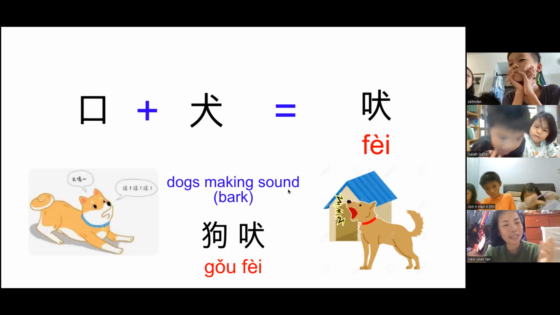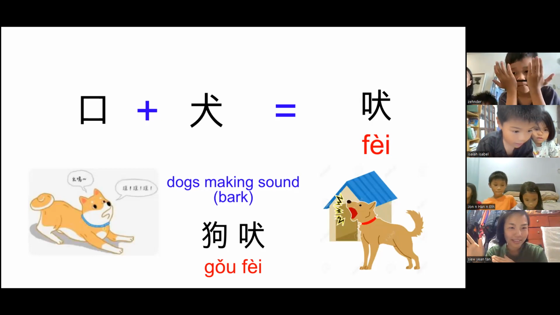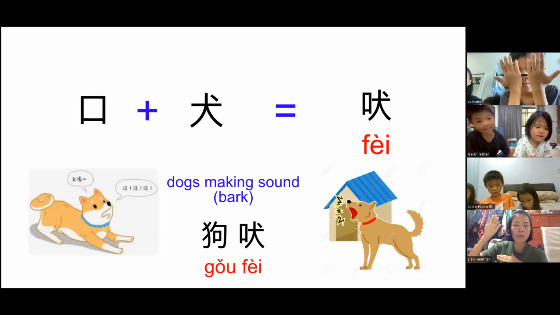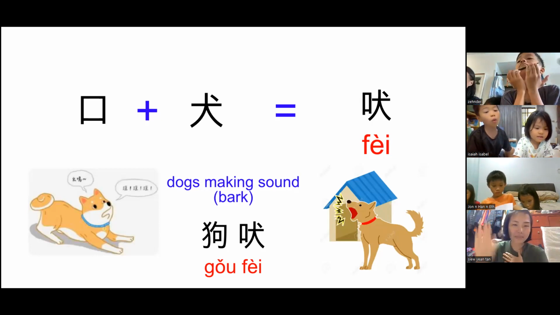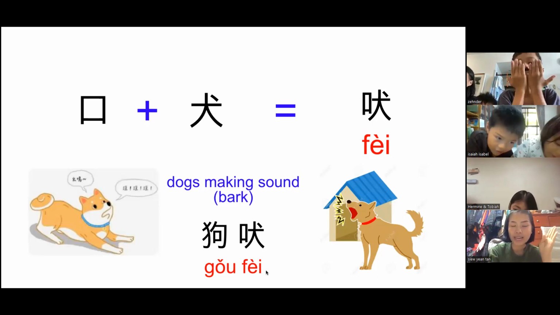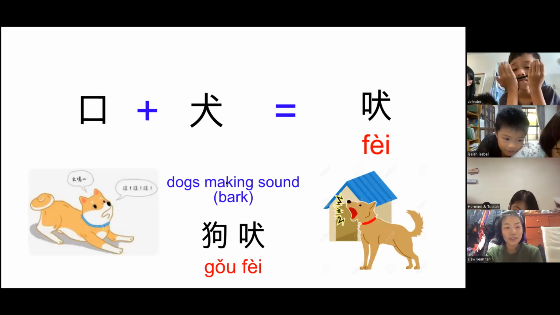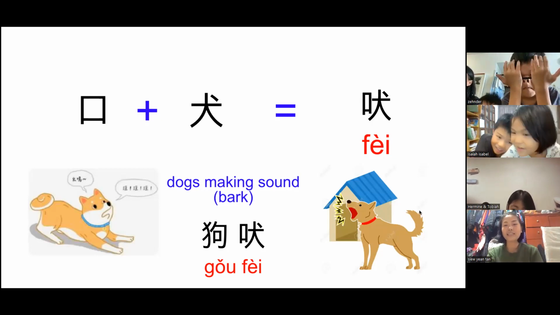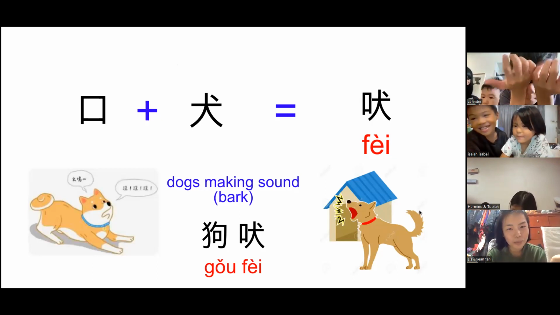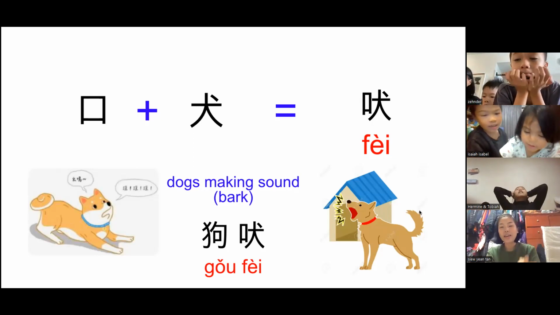Can we say 狗鸣 or not? Just now 鸣 is a 口 with a bird, right? Can we say 狗鸣 or do we say 狗吠? Which one should we say? 狗吠. Yes. When we say birds making sound, what are we going to say? 鸟鸣. Yes, very good. Dogs making sound, we say 狗吠. Yes, 狗吠 and 鸟鸣.